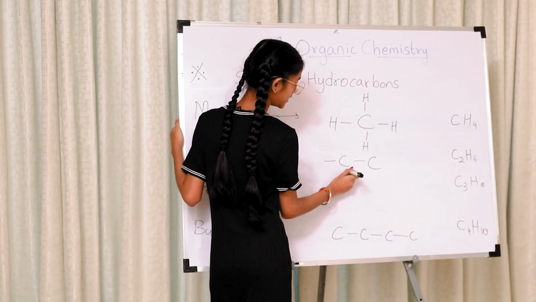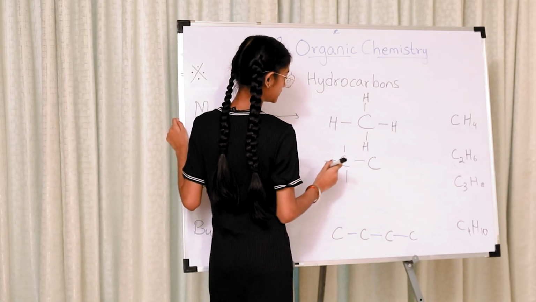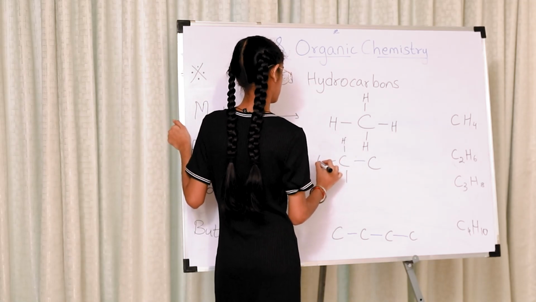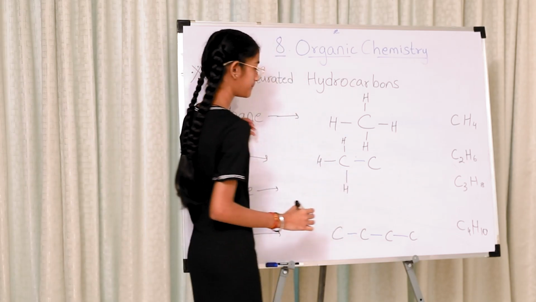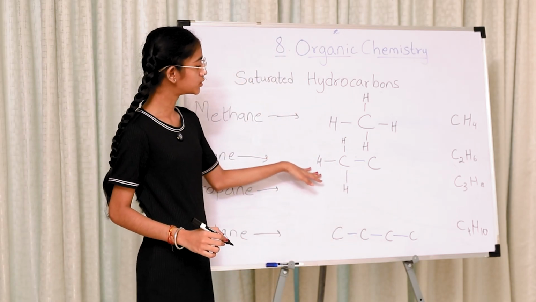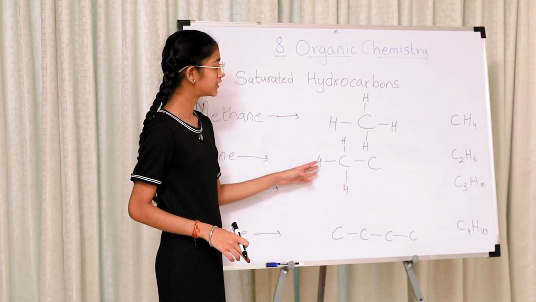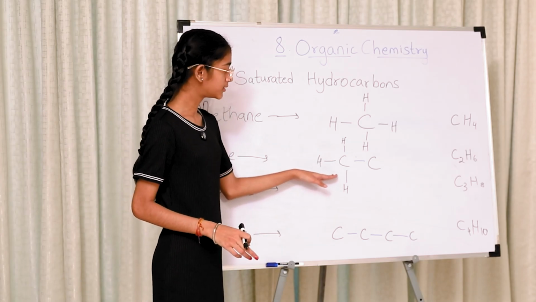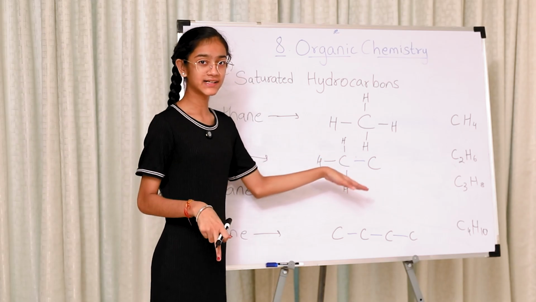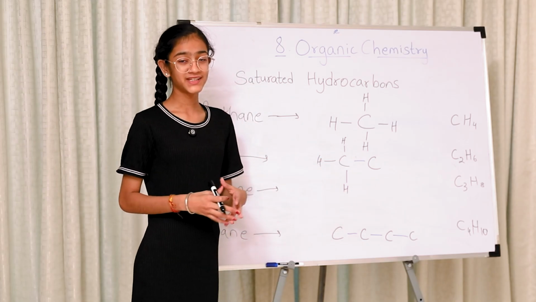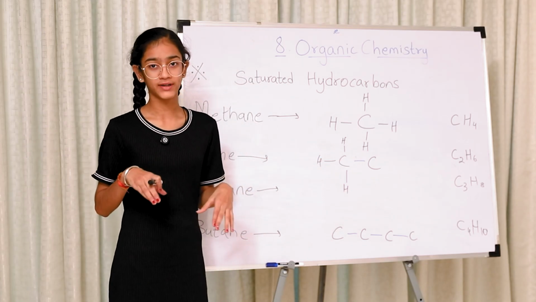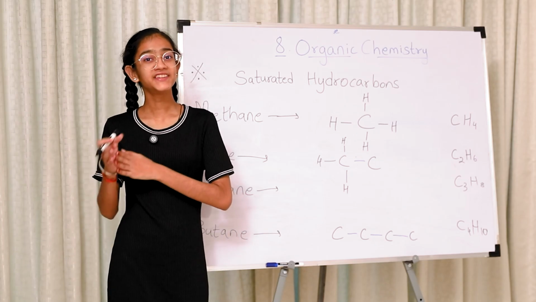Here we draw one down and one up. You might wonder, there are only 3 hydrogen atoms. What about the fourth bond? The fourth bond is with the other carbon atom, which makes it a carbon-carbon direct bonding, that is, it satisfies catenation.